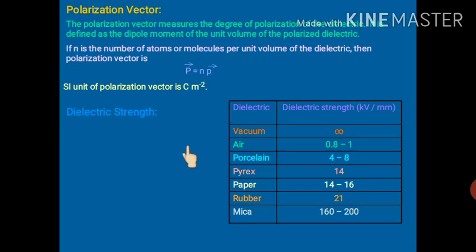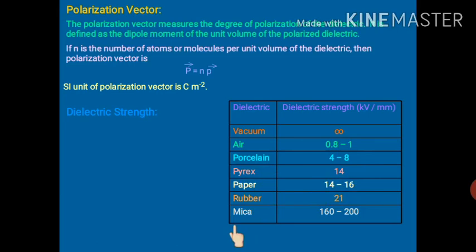Like suppose here Pyrex is written as 14. What is the dielectric strength of Pyrex? It is 14. It means that if the electric field is below 14 kilovolt per mm, this Pyrex will not behave like a conductor. But if it is beyond 14, then it will behave like a conductor. So the dielectric strength of Pyrex is 14.